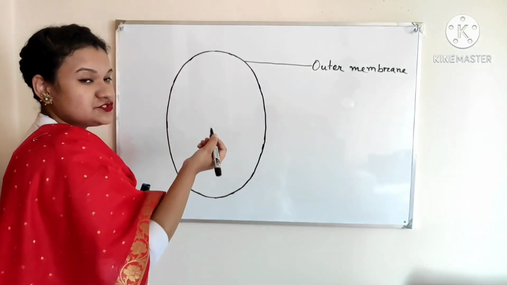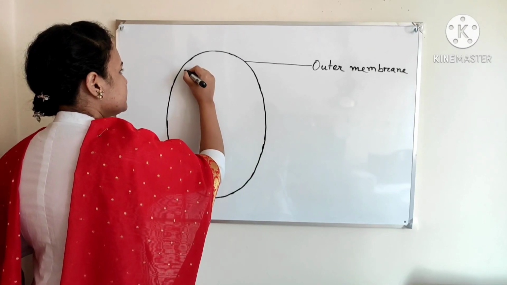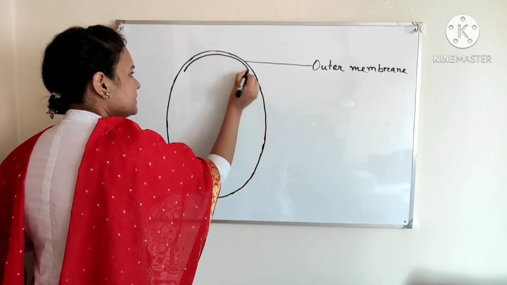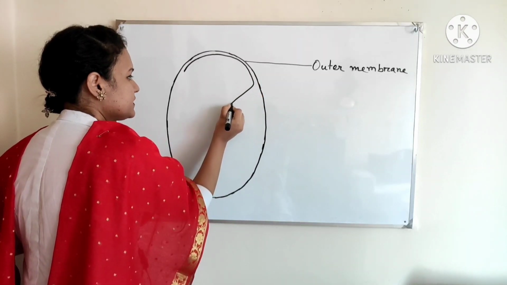Now I will draw the inner membrane. The inner membrane has some foldings.